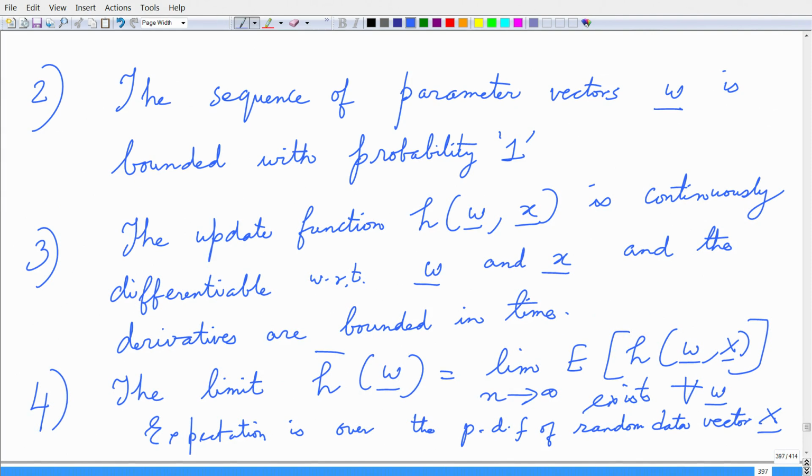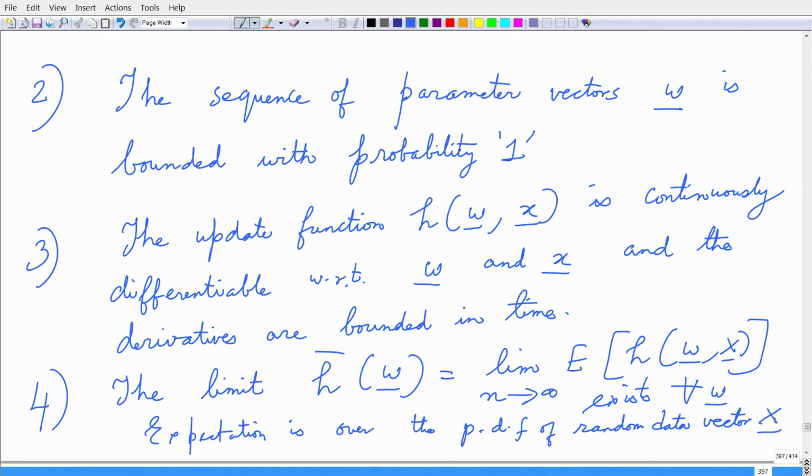Now, the sequence of parameter vectors W is bounded with probability 1, because we are normalizing this at every time step. So, it is bounded, and with probability 1 it is bounded. The update function h, which is a function of the weight and the input, is continuously differentiable with respect to w and x, and the derivatives are bounded in time. So, this is an important regularity condition that we want to bring in.